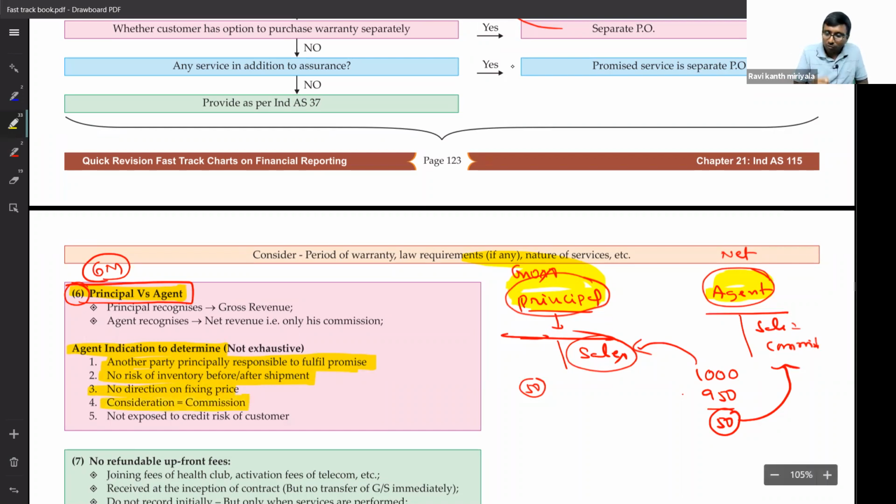Consideration for the agent is only commission. And the agent is not exposed to any credit risk. Suppose the customer does not pay, the agent will not cry; only the principal has to cry. Under that circumstance, if you say, sir, I don't have any risk, then you are the agent and the principal is someone else.